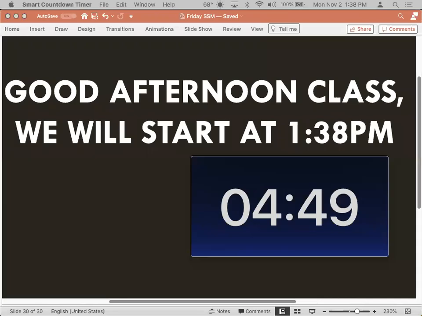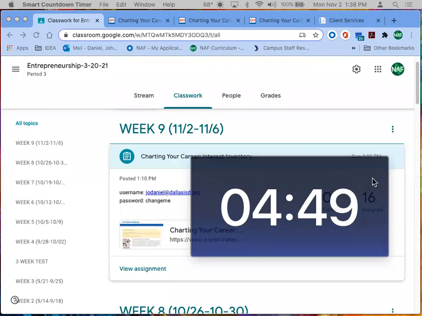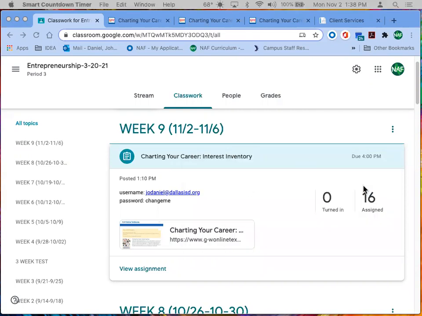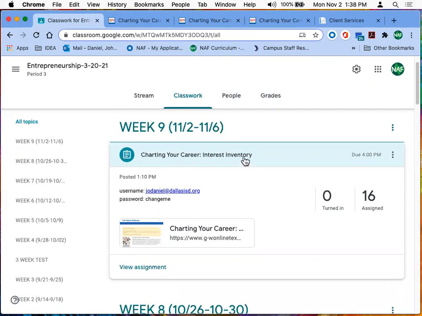This is what we're doing today. If you go to, let's see if you can see this. I'm going to take this PowerPoint off. Okay, and this. Take that out. So there it is in week 9. You can see it right there. That is where the assignment is. It's called Charting Your Career Interest Inventory.